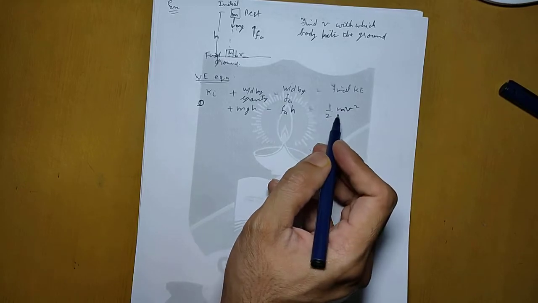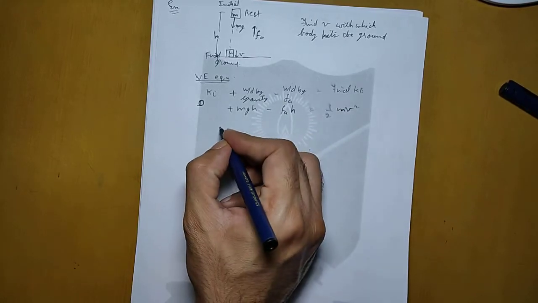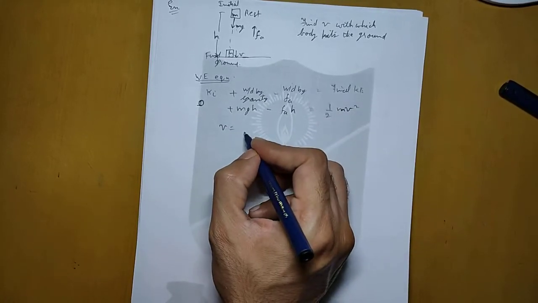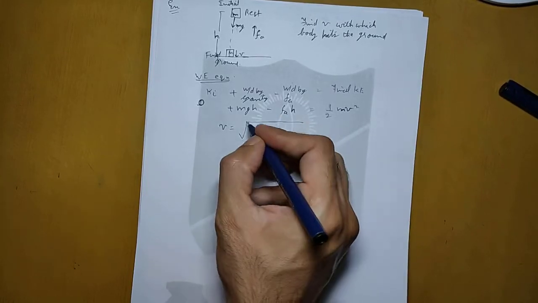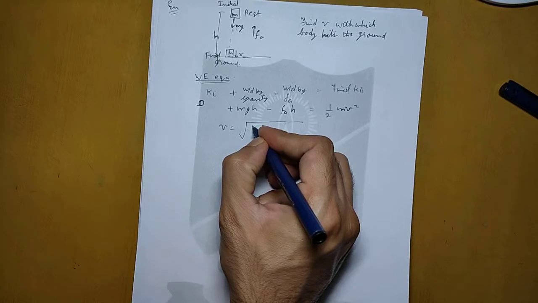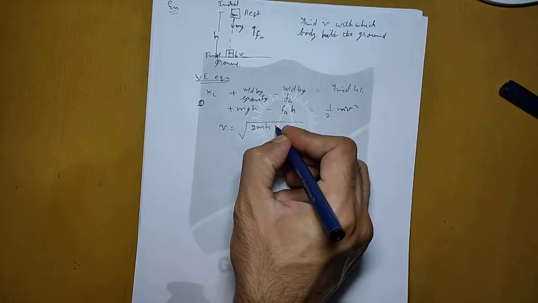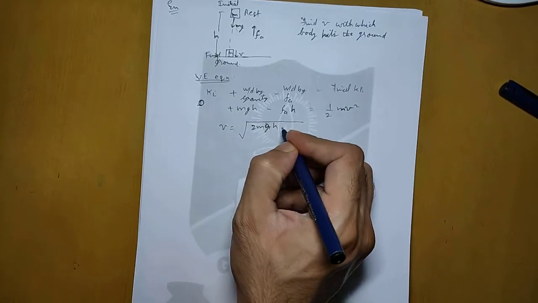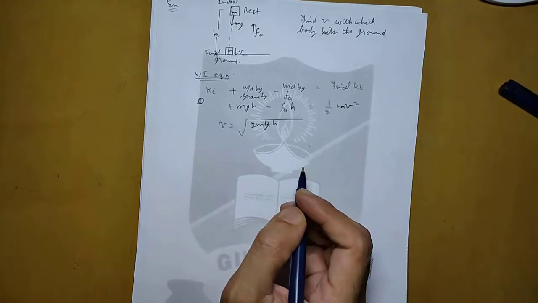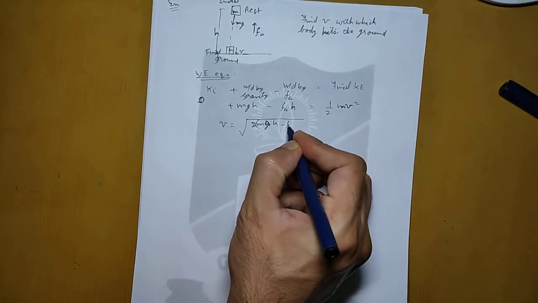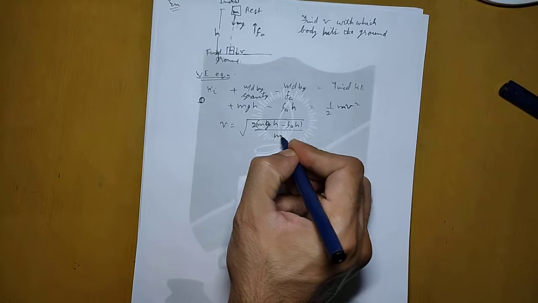Now if we have to find v, then we can rearrange this equation, and it will be equal to 2mgh upon m.